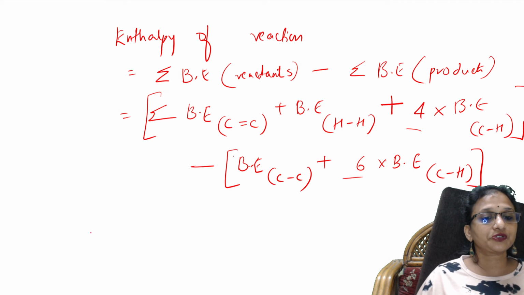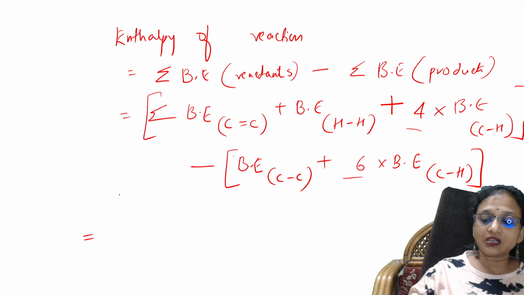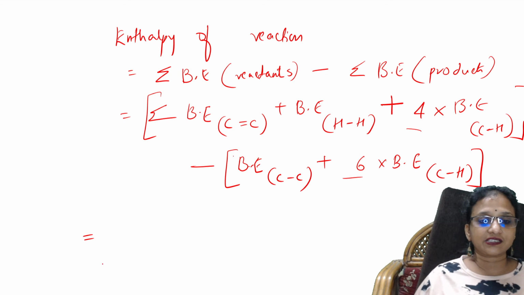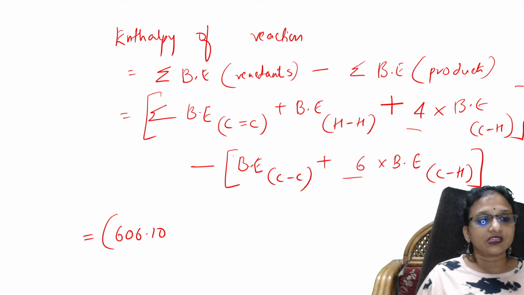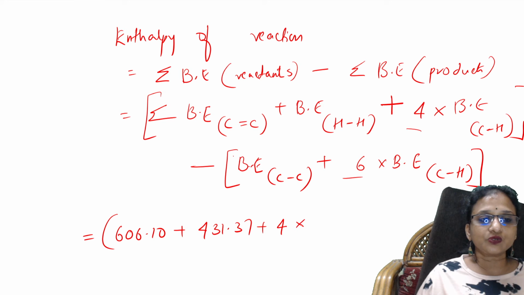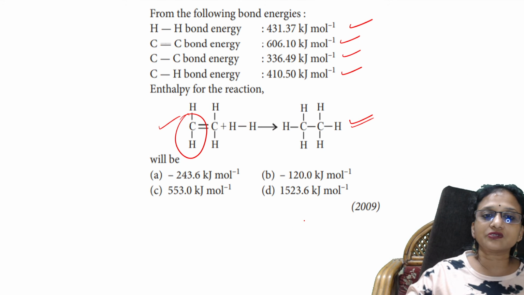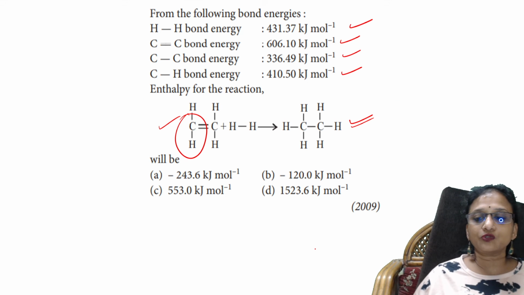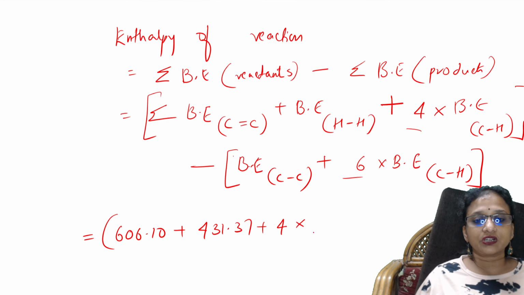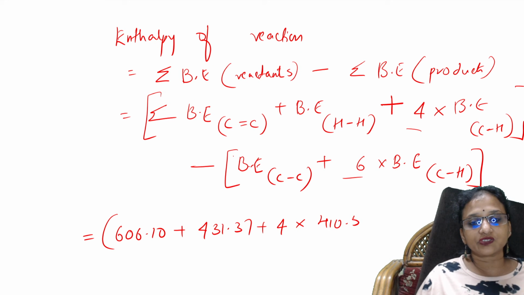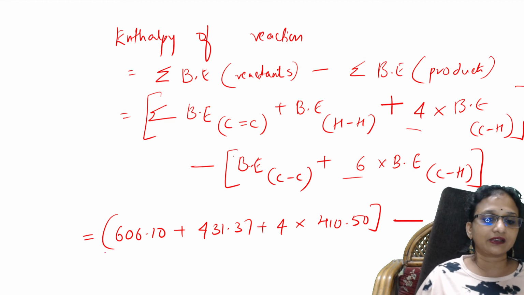Try. Now substitute the values. For carbon and carbon, how much did they give? 606. So write that. 606 plus, then for hydrogen, 431.37, plus 4 into, how much is given for carbon hydrogen? It is given 410.5. This is for the reactants, subtracted by the products.